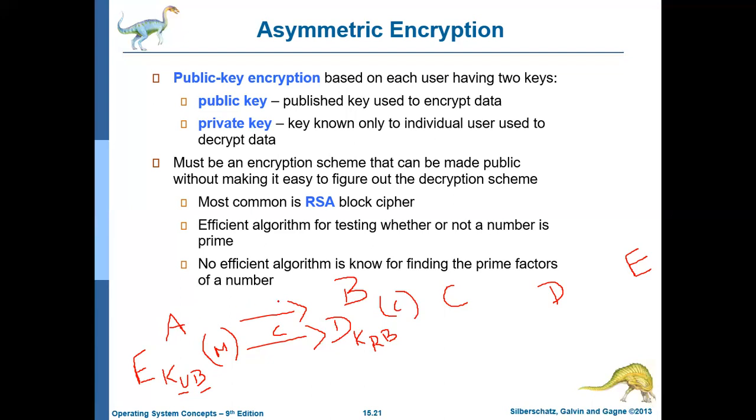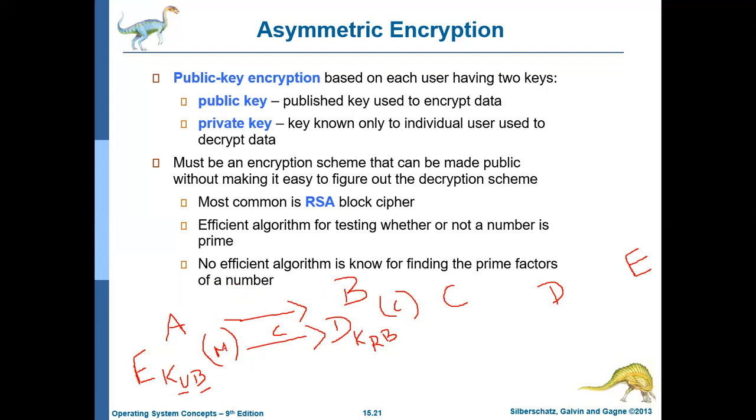But if A wants to ensure authentication, he doesn't want confidentiality. Authentication means to ensure that the data is coming from the correct person. So A is sending the data to B, but how will B ensure that this is coming only from A? Or how will B know that there is no attacker in between sending it? How can we ensure that?